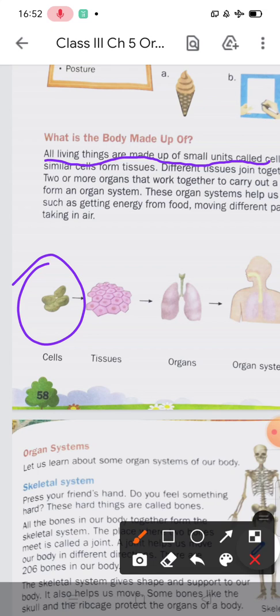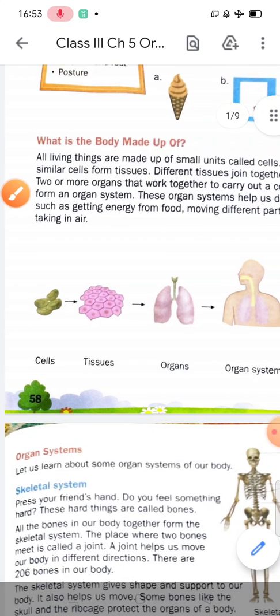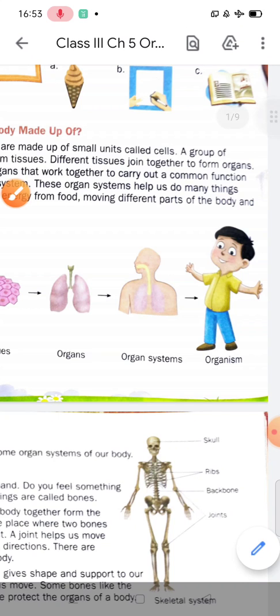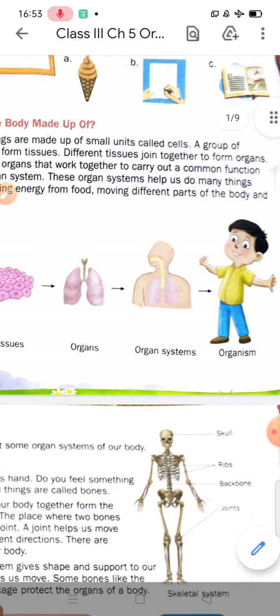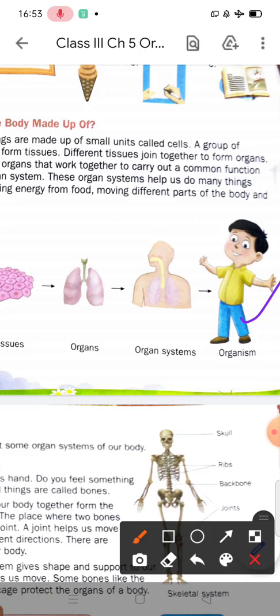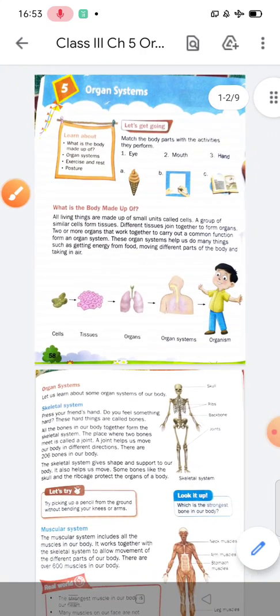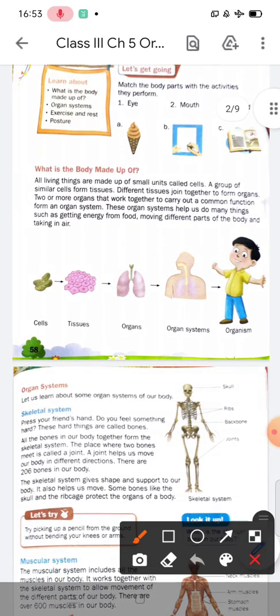When cells group together, they make tissue. When tissues work together, they form an organ. When organs work together, they form an organ system. And when organ systems work together, they form the living organism. You can see this: cell, tissue, organ system, and then organism.